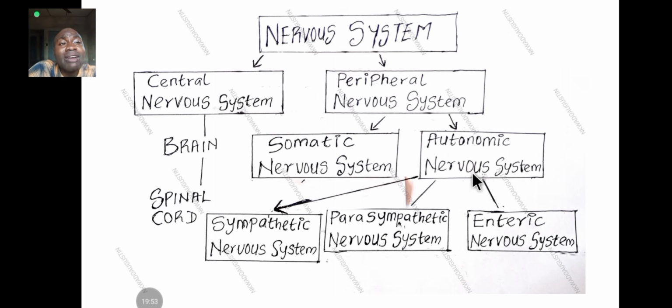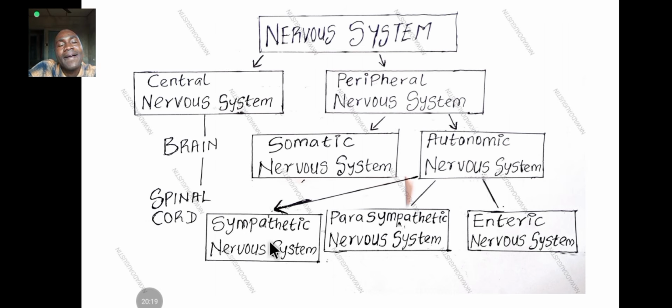And the autonomic nervous system, you know the meaning of autonomic now? It means that it's not dependent on anything. It is independent. Autonomic. All right. So this autonomic nervous system is further divided into three. The first branch is the sympathetic, which controls the fight and flight actions.